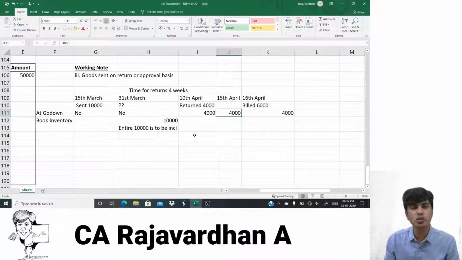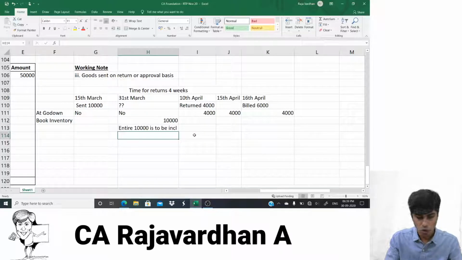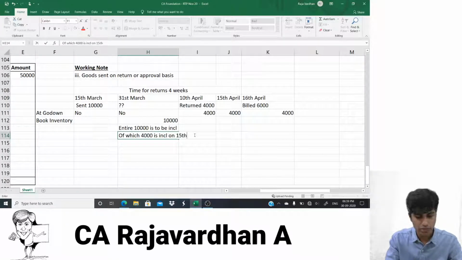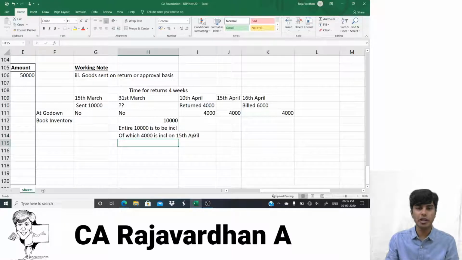50,000 already includes 4,000. Why? 50,000 inventory is counted on 15th of April. On 15th of April, when I count my inventory to be 50,000, that includes 4,000 which is returned. So entire 10,000 is to be included, of which 4,000 is included already on 15th of April.